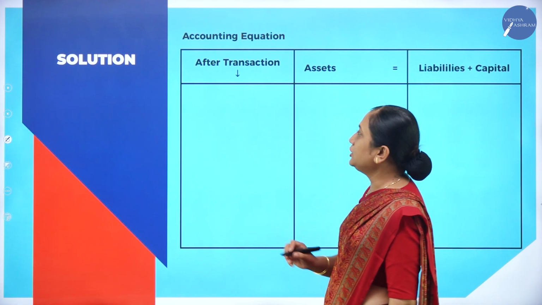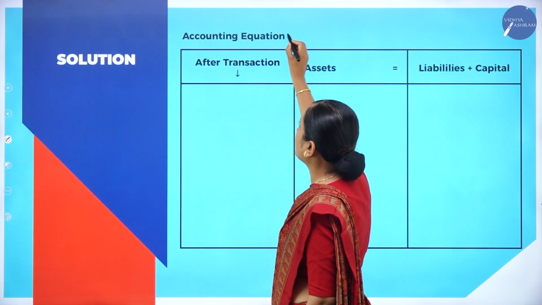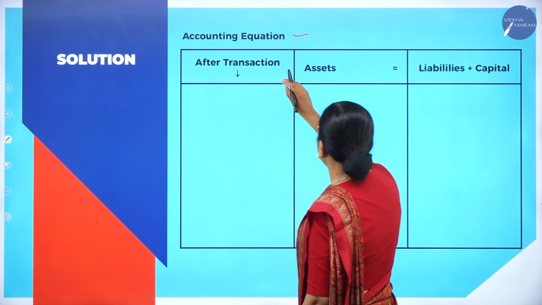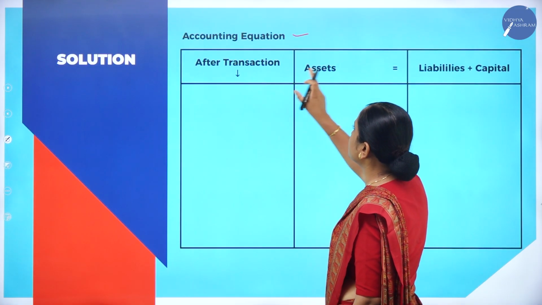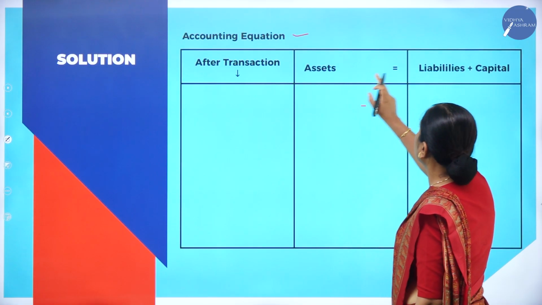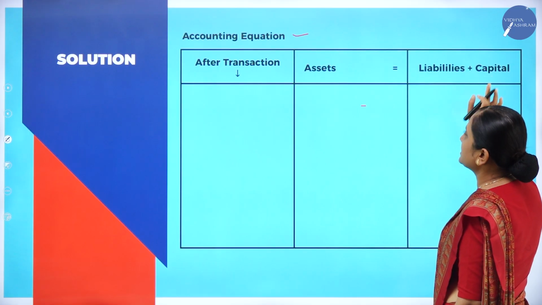Now to make the solution, we will write the heading as accounting equation first. We have to make 3 columns like this. First column is after transaction, second column is assets, third column is liabilities plus capital.